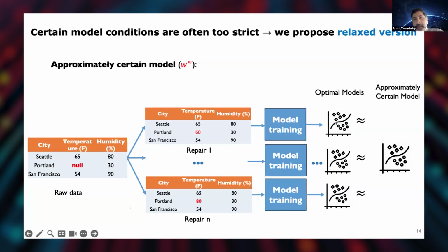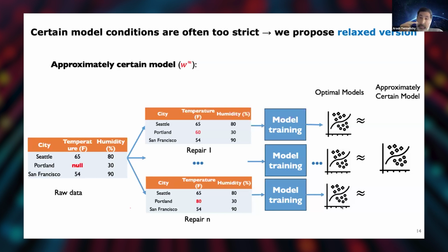Let's assume we learn an optimal model over each possible repair, right? The optimal models could be different this time, not exactly the same. But if I can find a model that's sufficiently close to all of them, that could be okay for many applications. Very close in terms of the loss function. That's what I call an approximately certain model.